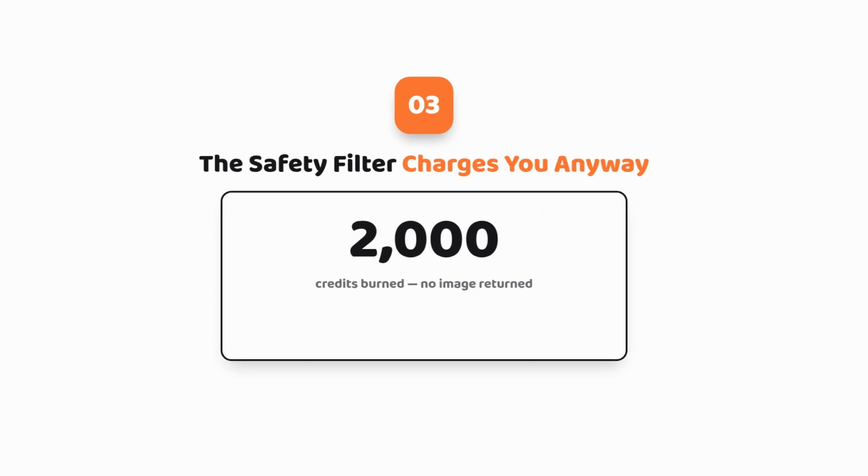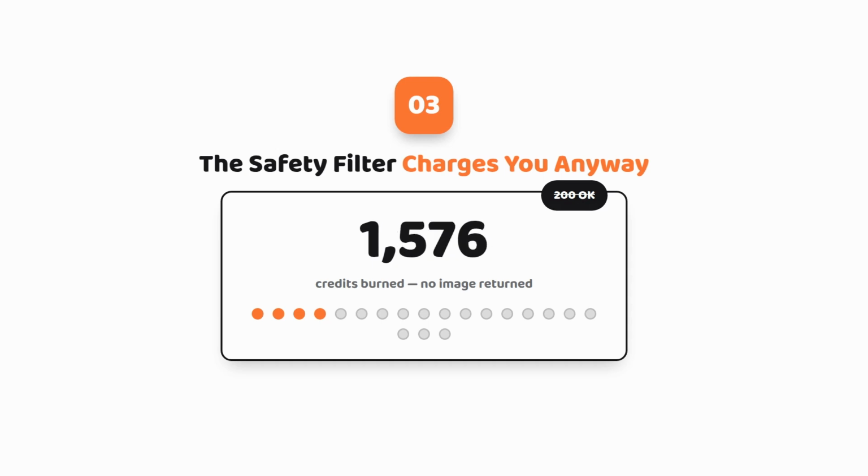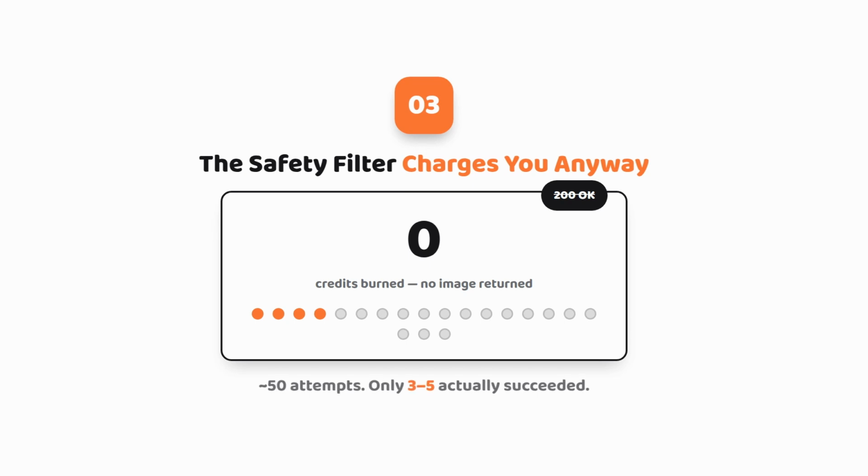Cause 3, and this is the one that actually makes people angry: the safety filter charging you anyway. If your prompt trips Nano Banana's content safety system, you'll sometimes get a response that looks technically successful, a 200 OK status, but there is no image. Here's the part that generates all the forum rage. Google still charges the token cost for the failed generation. This is exactly what people on Adobe Photoshop forums were describing back in February, burning through thousands of credits on a tool that was failing the majority of attempts. One user reported roughly 200,000 credits burned on around 50 attempts, with only 3 or 4 actually succeeding. This is awful.